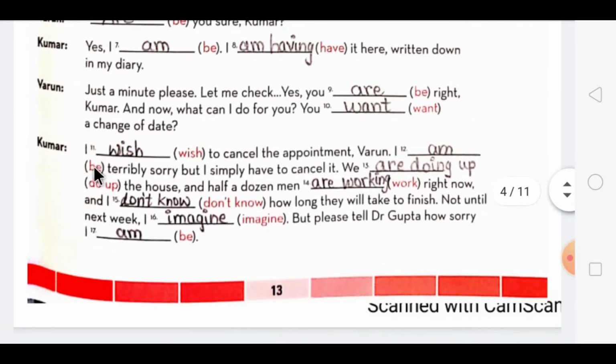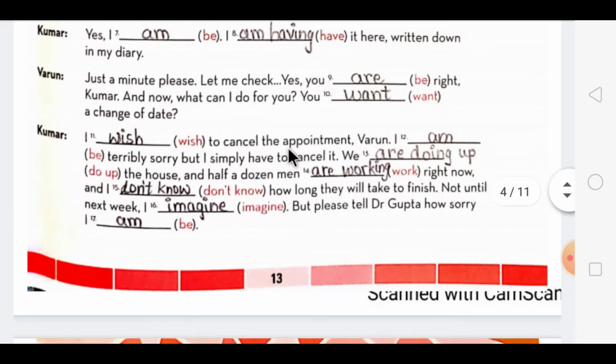Then Kumar replies, I wish to cancel the appointment. Varun, I am terribly sorry, but I simply have to cancel it. We are doing up the house, and half a dozen men are working right now, and I don't know how long they will take to finish. Not until next week, I imagine. But please tell Dr. Gupta how sorry I am.